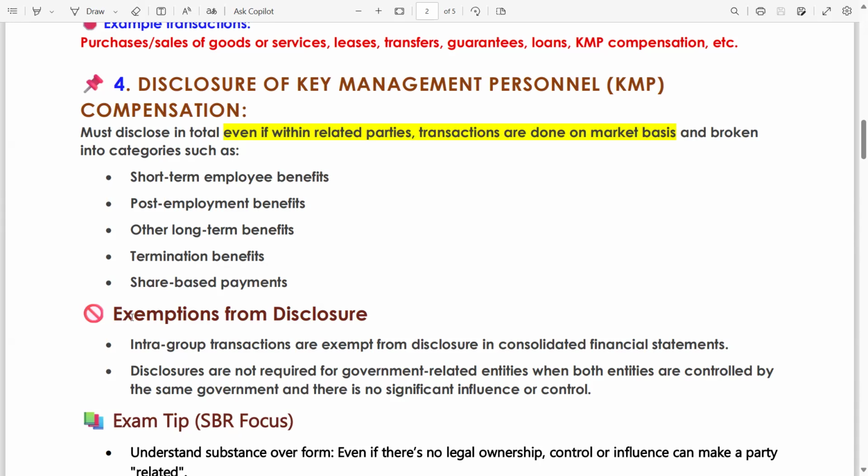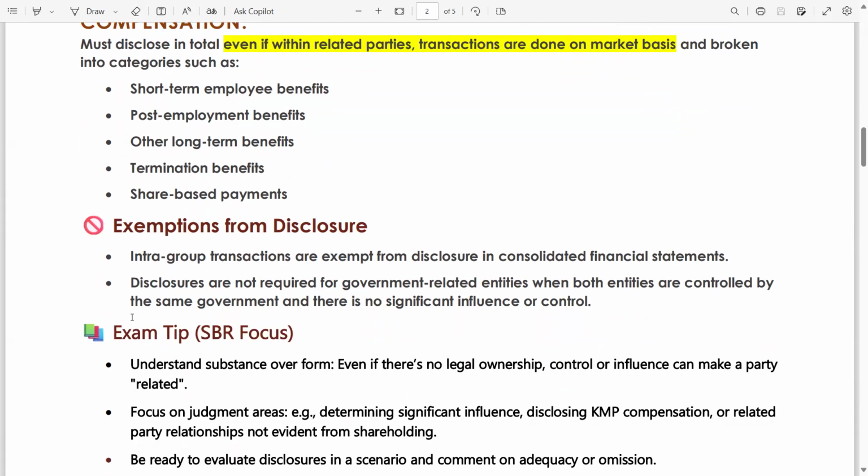2 to 3 days. Now, exemption from disclosure: when you don't need to disclose. Intra-group transactions, meaning subsidiary and parent transactions, are exempt from disclosure in the consolidated financial statements. The important words are "in consolidated financial statements." Why is there no need to? Because the transaction is between the group members. So there is no need to disclose.